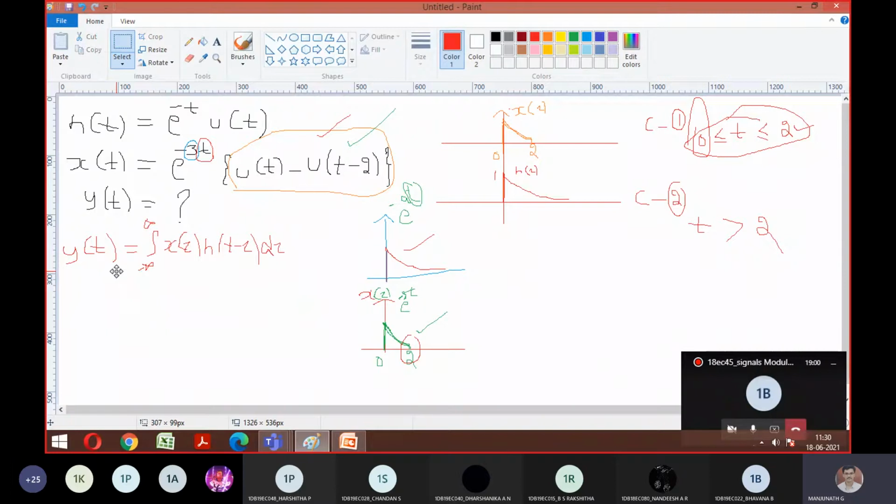Yes, sir. Okay, fine. In general, ultimately I need to find y of t, which is the target. Y of t has three different cases: less than, greater than, equal to. But the middle part, 0 to 2, is the thing you need to analyze. If you write a formula here, you can take the assumption from minus infinity to 0, repeat, from minus infinity to 0 is equal to